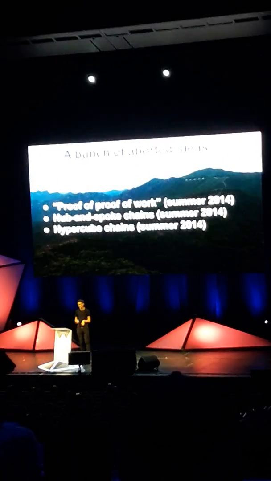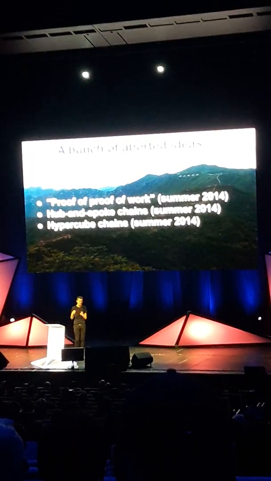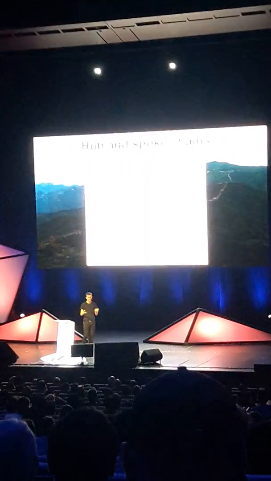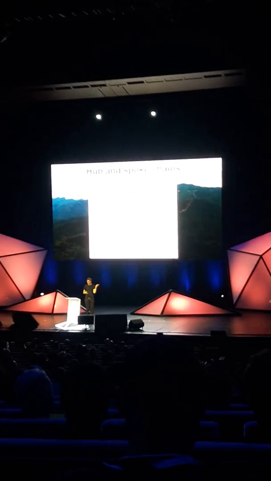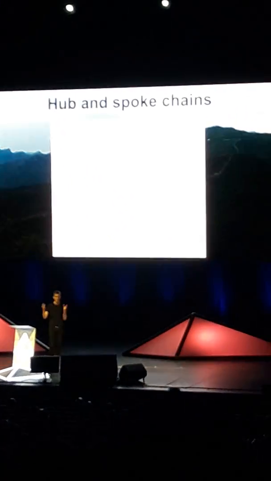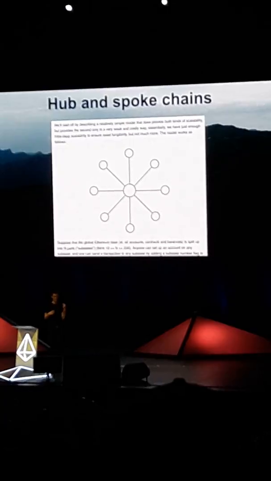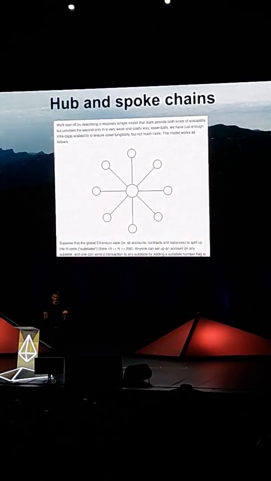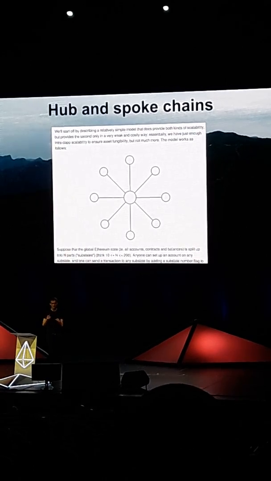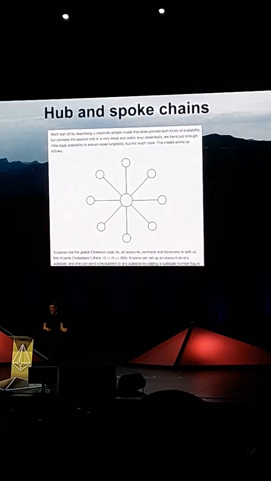So what happened in 2014? First of all, we went through a bunch of interesting and aborted ideas. Proof of work was a suggestion to try to improve scalability. Hub and spoke chains: basically you have one chain in the middle and a bunch of chains on the edges. This was a very early scalability and sharding proposal that tried to improve scalability for local transactions, but not for transactions that are global, so not for transactions that jump from one shard to another.